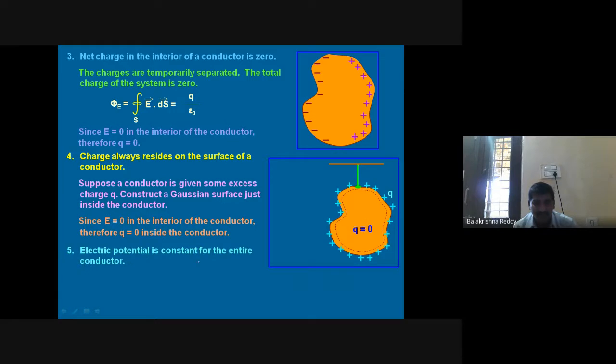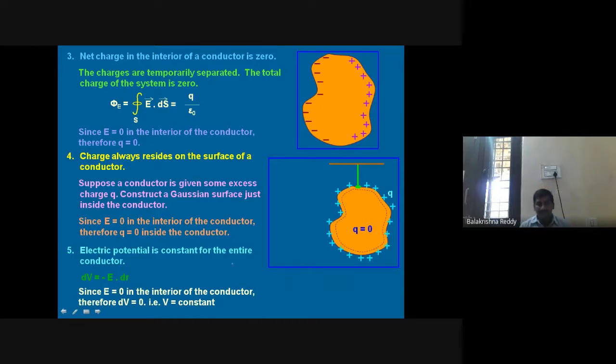Now, electric potential is constant for the entire conductor. Therefore, you can see from the relation between electric potential and field, we know that dV by dr, the potential gradient, equals the electric field. So from that, I can write that electric potential is constant for the entire conductor. Since the charge is the same, the electric potential is constant. Because if the distance is the same, there will be no change in the field and potential also. Since potential is constant, electric field is zero.